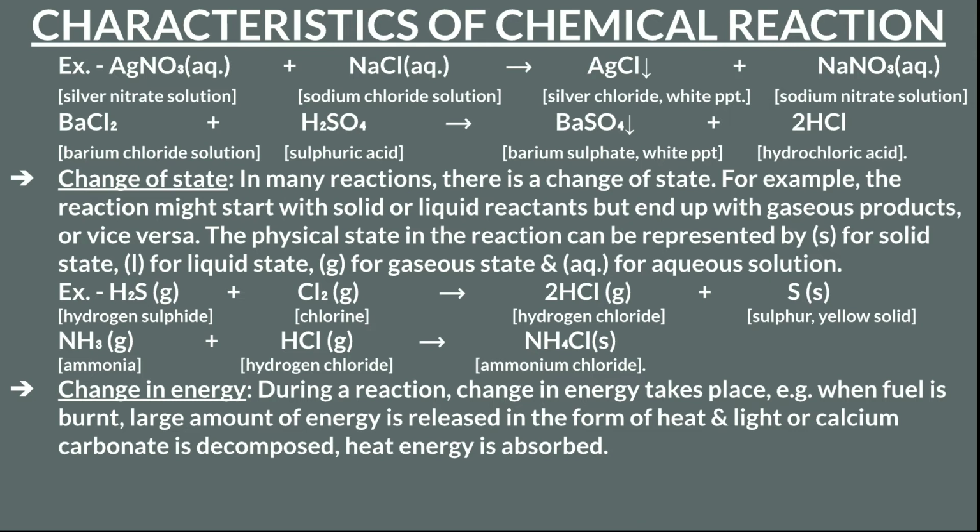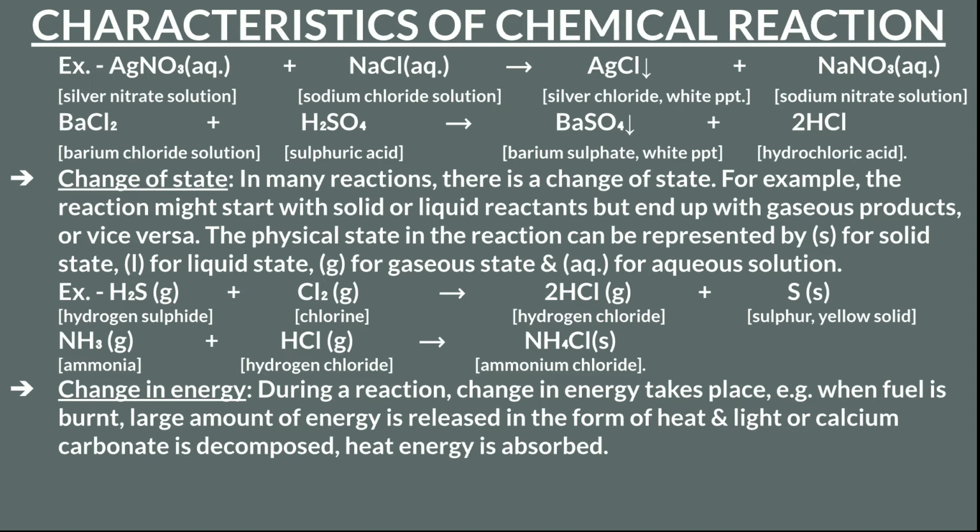Okay, now another, the fourth change, is change of state which we observe in a chemical reaction. Change of state, that is, from gas it becomes solid or liquid. In many reactions there is a change of state. For example, the reaction might start with solid or liquid reactants but end up with gaseous products, or vice versa. The physical state in the reaction can be represented by S for solid, L for liquid, G for gaseous state, and AQ for aqueous solution.